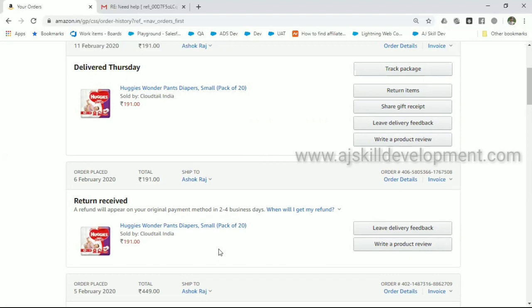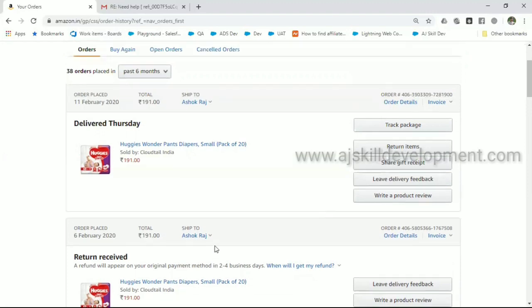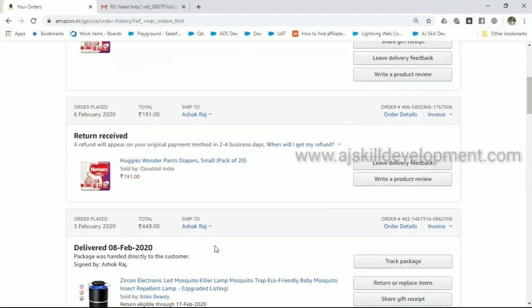If you are using some online portal like this and you are facing some trouble with your product, you will raise a request. What request and how do you raise it?